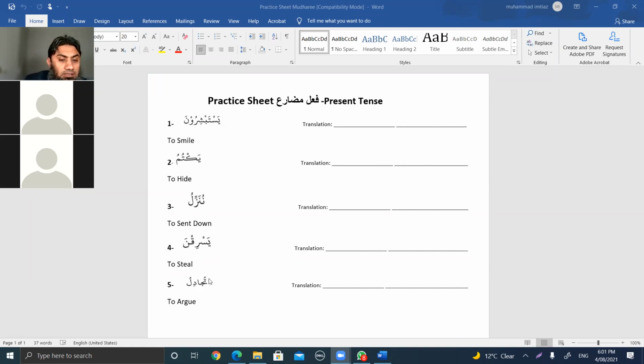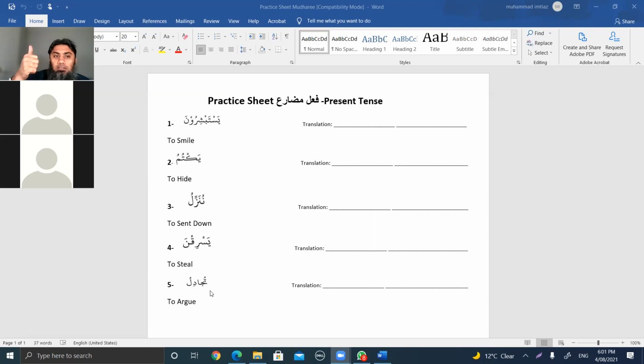Next example is tujadilu. Ta in the start, tujadilu, and there's no ani, una, or noon, or anything at the end. If you recall your Mudare chart, this one could be number 4 or it could be number 7.